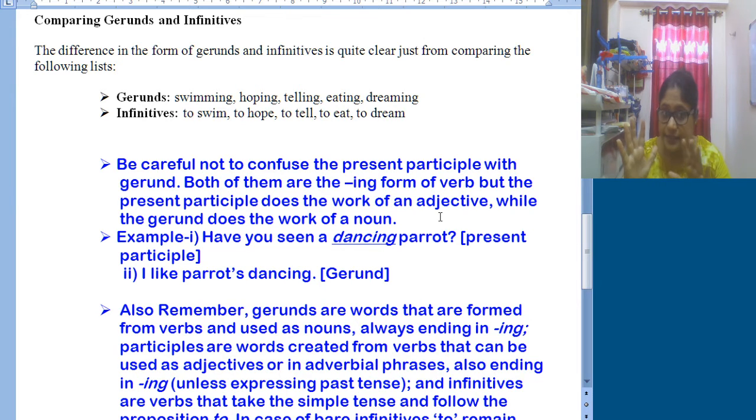Dancing parrot is a present participle, because the word dancing works here as an adjective. Now the same word dancing can be used in a different way as a gerund, like I like parrots dancing. Here this ing serves as a gerund. I hope you all understood.